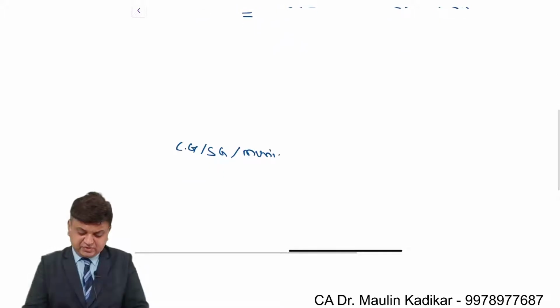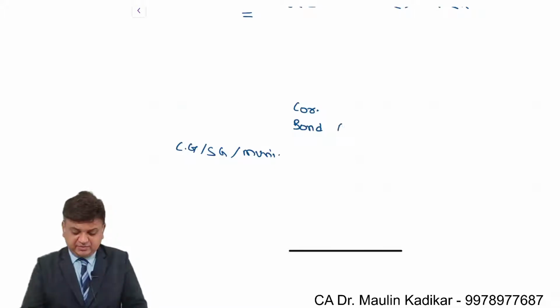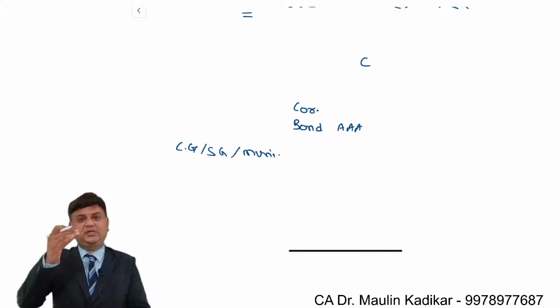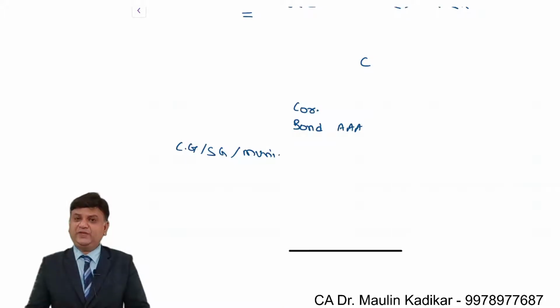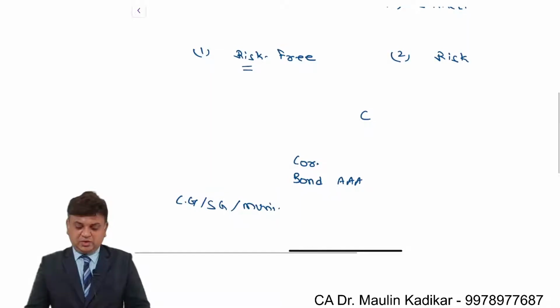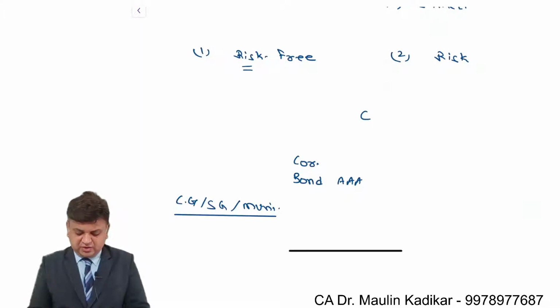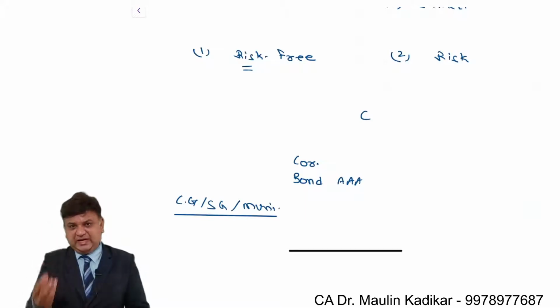wherein you can make investment in the corporate bonds. Starting from triple A rated to, let us say, triple C rated, gradually risk increases and definitely the return would also increase. We always have an understanding that if somebody is giving you a commitment of return, then that commitment would always be given less.